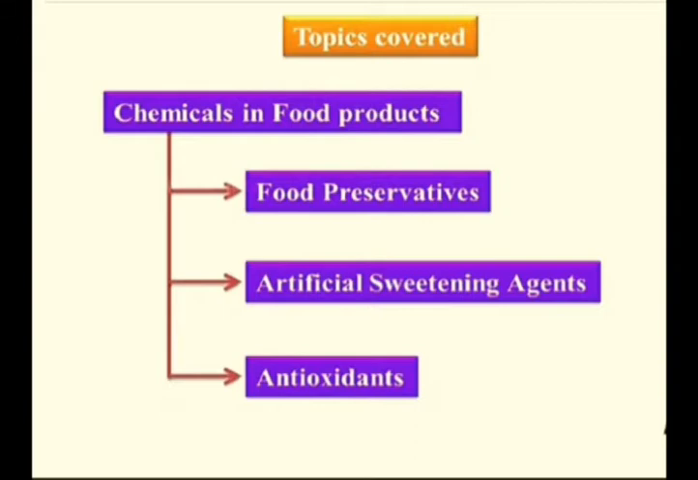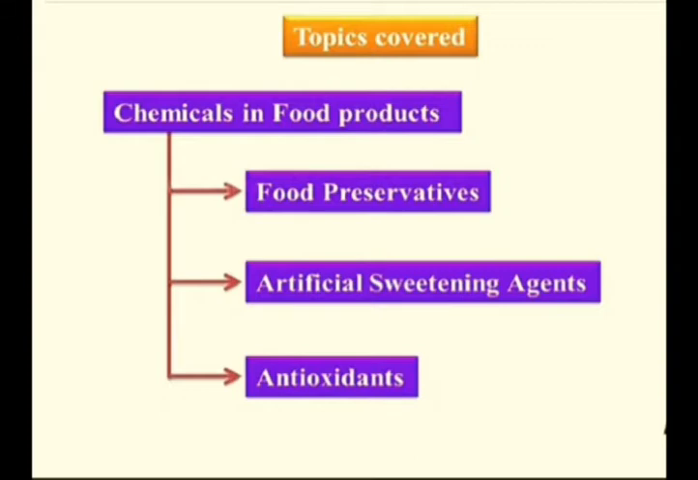The chapter called Chemistry in Everyday Life. The first part of that, the chemistry used in medicine and drugs, has been completed. Now we are entering the next part of this chapter, and that is related to the chemicals which are present or included in food.